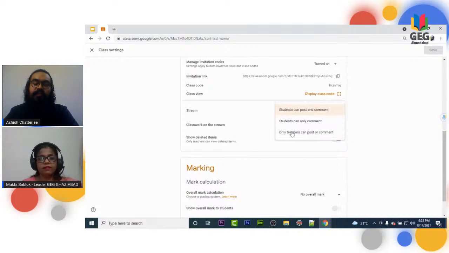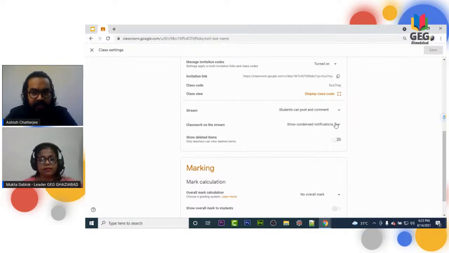So definitely we don't want to apply the third one. We want to apply student can only comment. If you want, you can apply student can post and comment, meaning they can post also and comment also. Now the next part is classwork on the stream section.